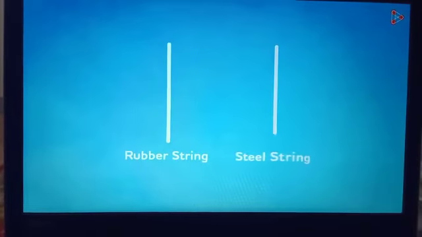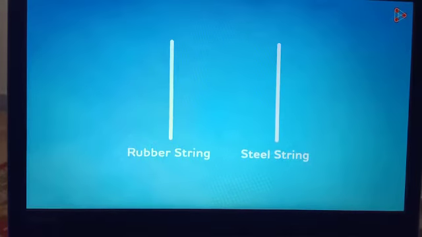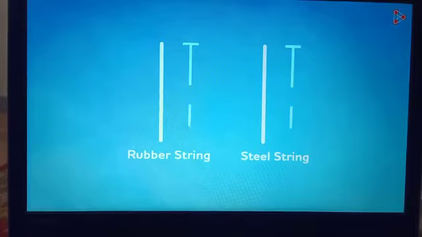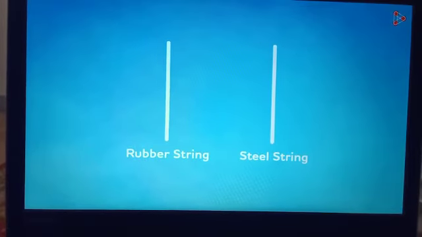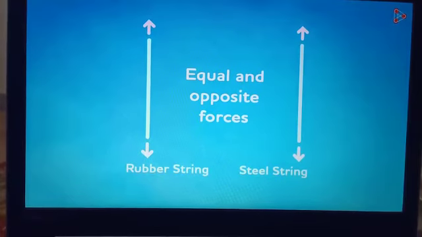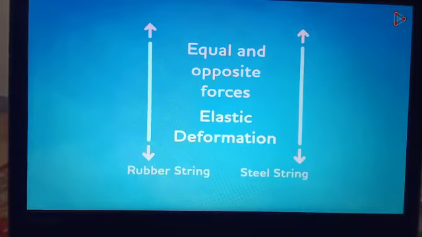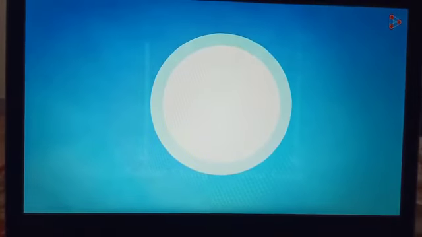Suppose we have a rubber string and a steel string, both of the same thickness and same height, both identical. If both are stretched with equal and opposite forces, which can stretch longer?